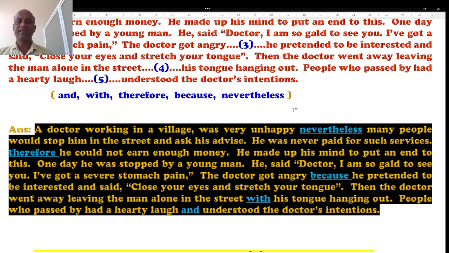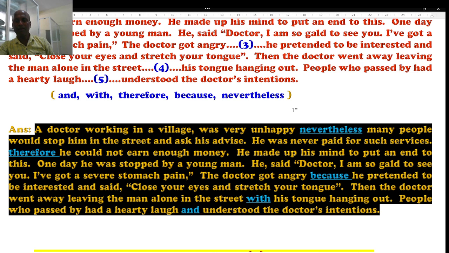Continue it. He was never paid for such services, therefore he could not earn enough money. He was not being given any money for his service. So he was unhappy with the people's attitude. Let me continue.